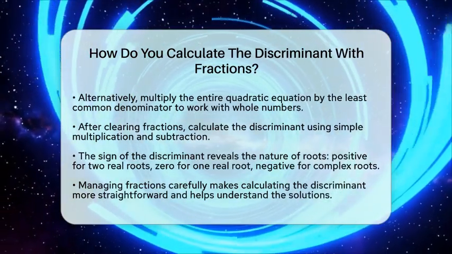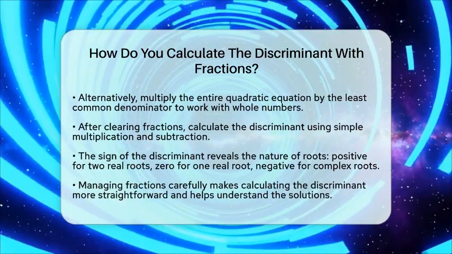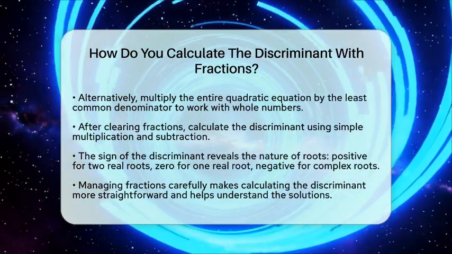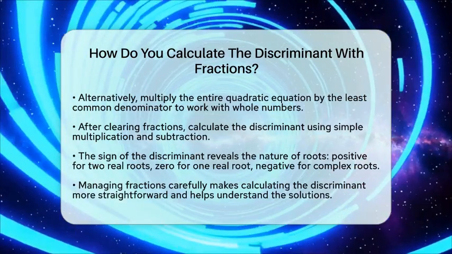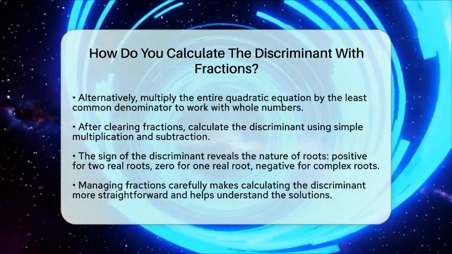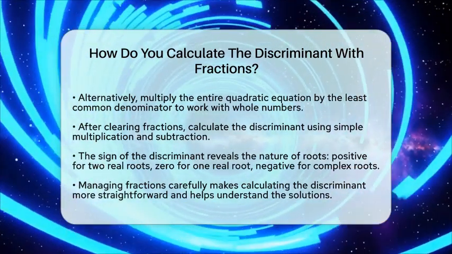Remember, if the discriminant is positive, the quadratic has two different real roots. If it is 0, there is exactly one real root, called a repeated root. And if it is negative, the roots are complex numbers.